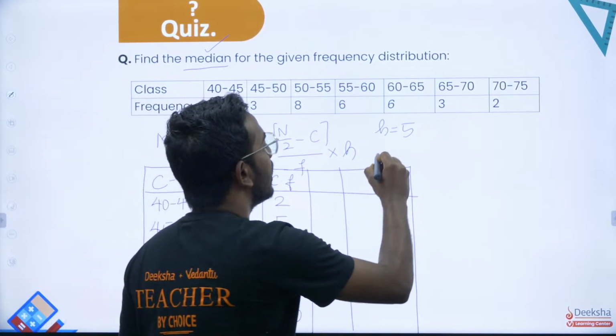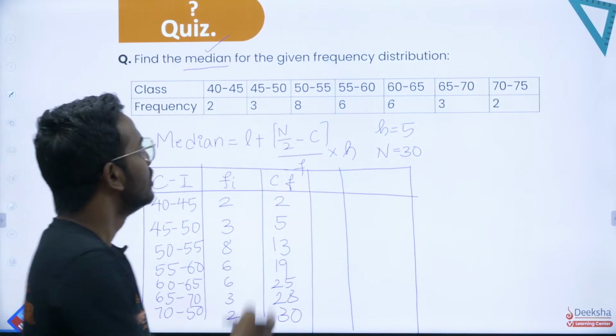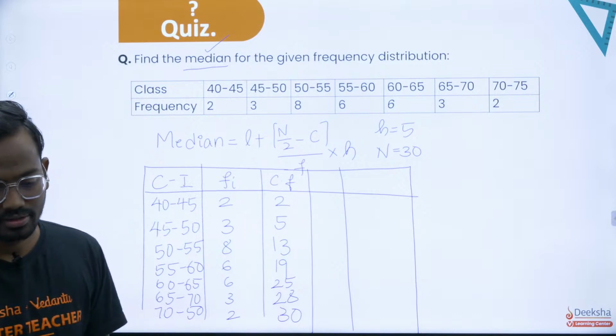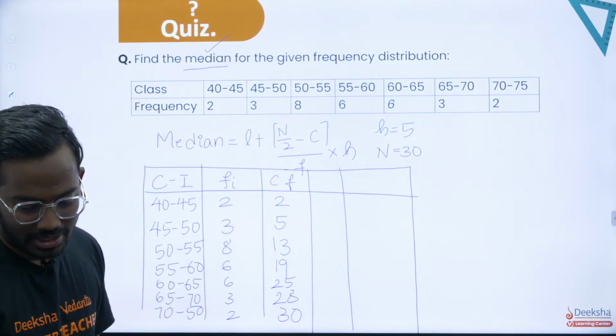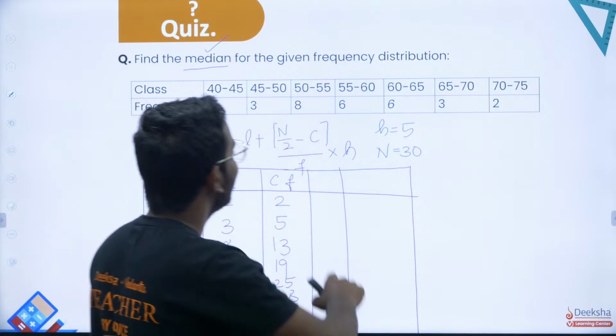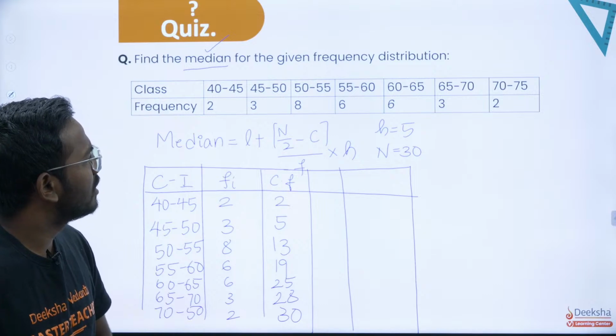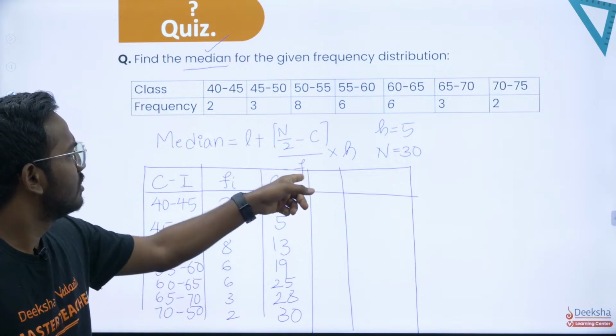So from here, what did you get? Sir, n is equal to 30. Very good. So what should n by 2 be? n by 2 should be equal to 15. Very good. After the cumulative frequency that you get, the cumulative frequency is obtained now. So what else should be obtained?